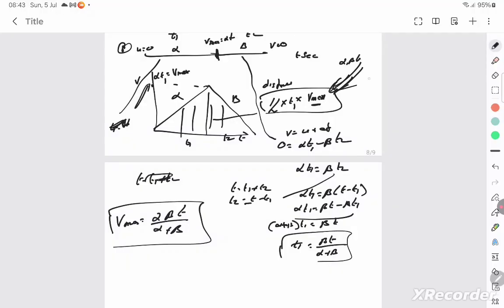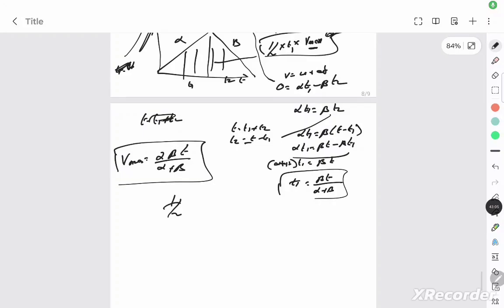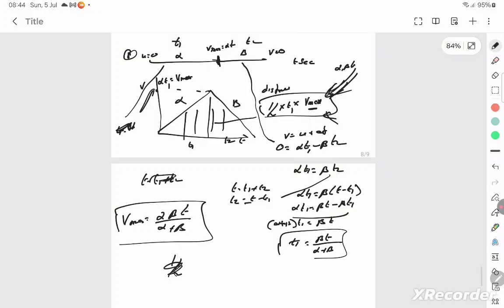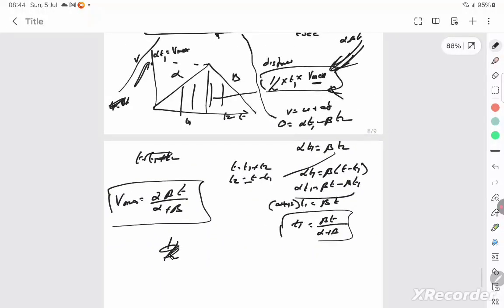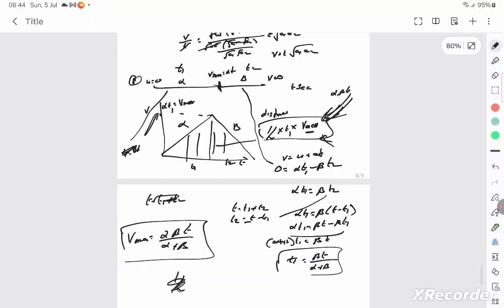Oh, here it is, distance traveled. So distance traveled is what they're asking, and the distance traveled formula is this. No, this is just half into T1. It's just that area, right?